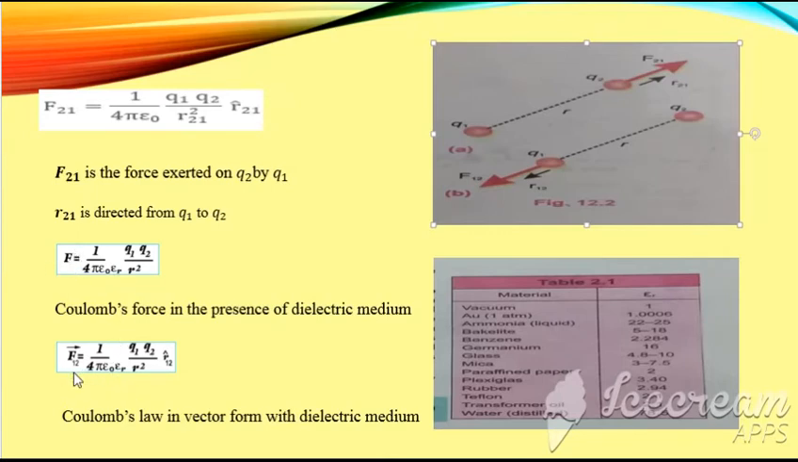In vector form, this is represented as F12 is equal to 1 over 4 pi epsilon naught into epsilon r q1 q2 over r square. Relative permittivity is represented by epsilon r. This is the vector form of Coulomb's law. Relative permittivities of various materials are given here. For vacuum it is 1, for air it is 1.0006, which is nearly equal to vacuum, and for further materials, ammonia and bakelite, their relative permittivities are given here.